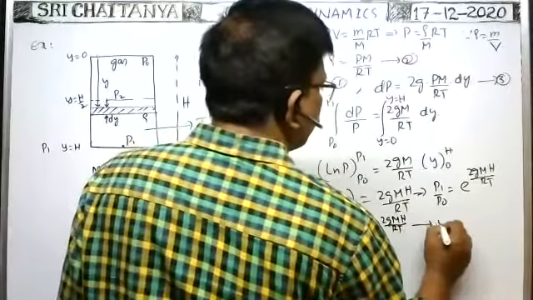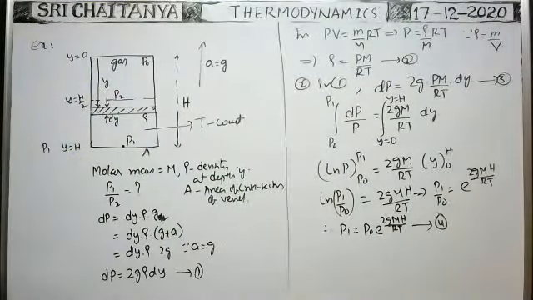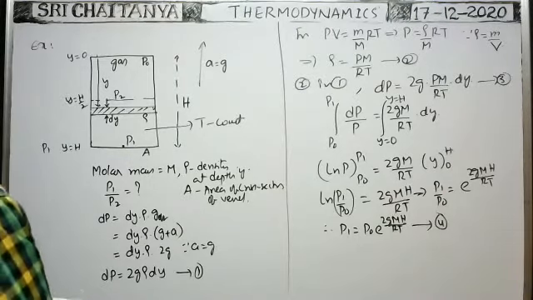This is equation 4. So this is the pressure at the bottom. So the pressure exerted by the gas at the bottom is P1 is equal to P0 into e to the power of gMH by RT.